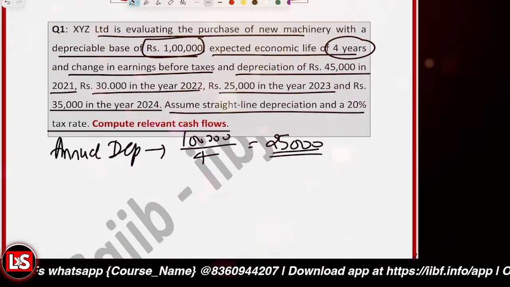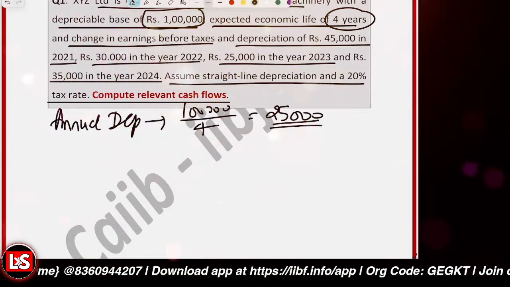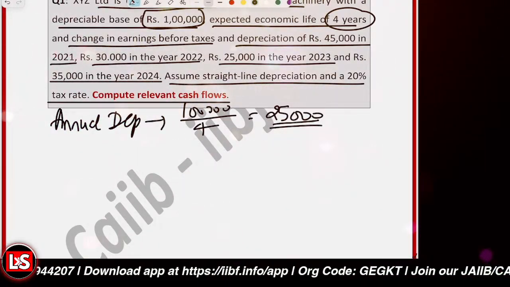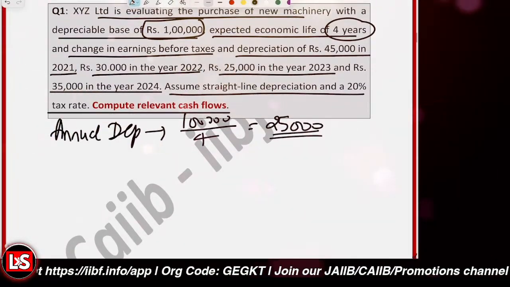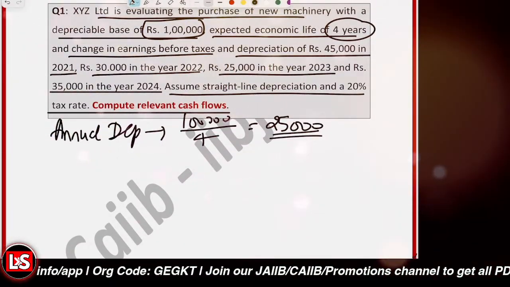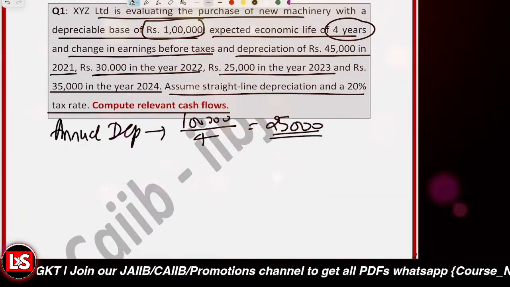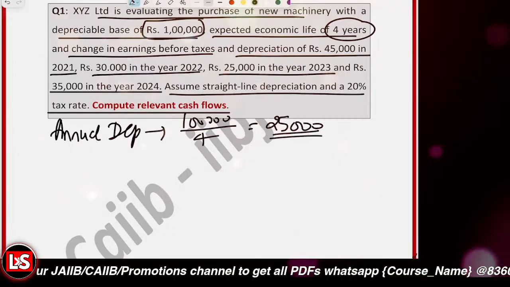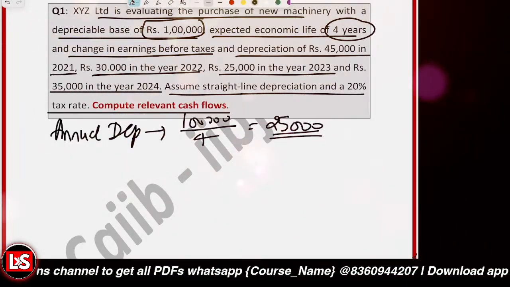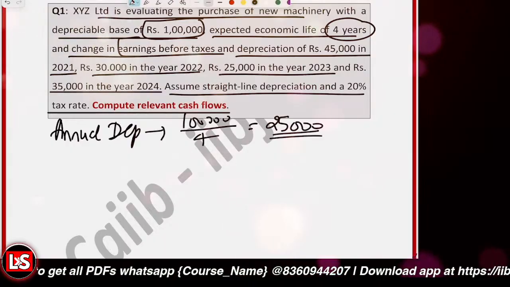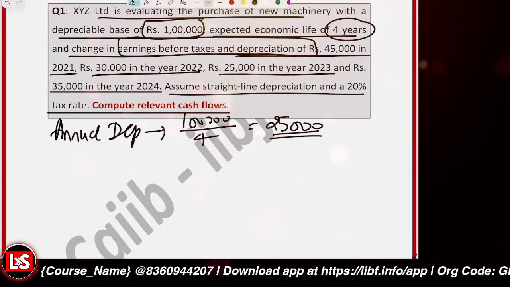And further, let's consider the first year 2021. So we are having the EBT plus depreciation. The change in earning before tax and depreciation is already given to you.